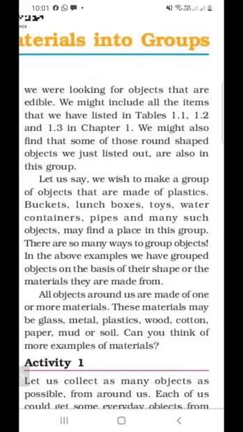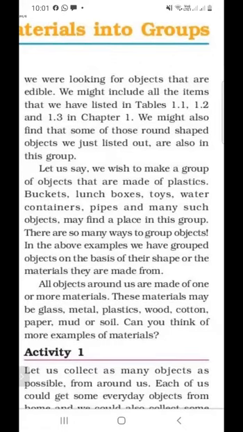So why do we sort materials into groups? A question arises why we sort materials into groups. To make our work easier, we sort materials into groups. And on which basis are they divided? There are two options: on the basis of their shape, or the material they are made from.